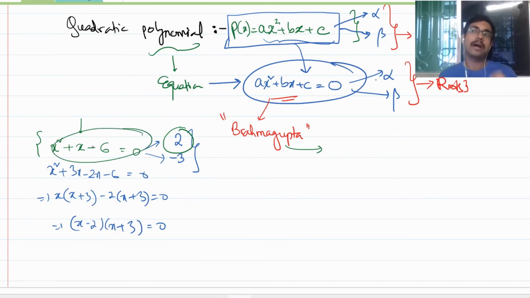Till now, you have factorized only those quadratic equations which you can do by middle term factorization, isn't it so? But now I shall be telling you a general method. We will learn a general method in which any quadratic equation is given to you, it does not matter. You don't even have to think of doing middle term factorization. You just plug in the values in a formula and get the answer.